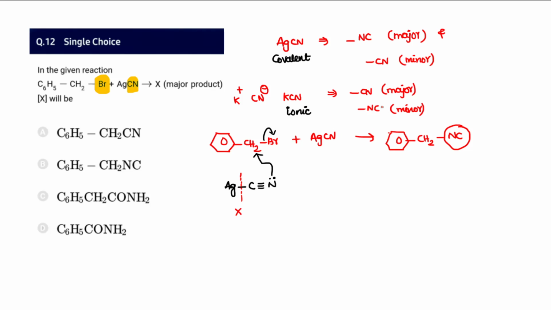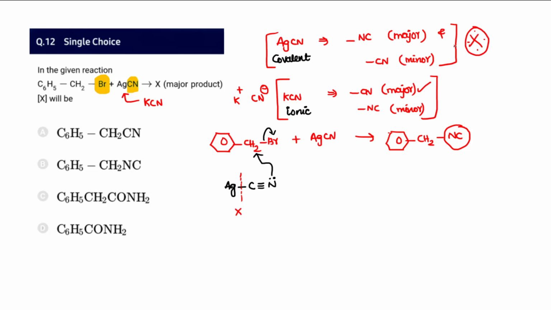So therefore automatically it results in cyanide as a major product if we use KCN. So my point here is, not only learn this question: if instead of AgCN they ask you KCN, you have to change your views this way. That's what the point is all about here. KCN is ionic in nature, so cyanide will be the major product. But when you use AgCN, NC (isocyanide) is the major product. Okay, that is the final point I wanted to say here.